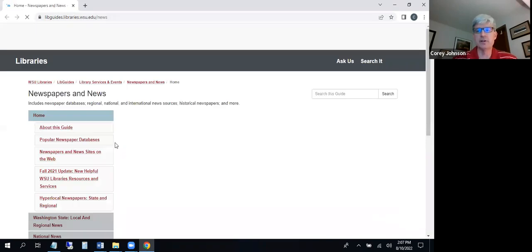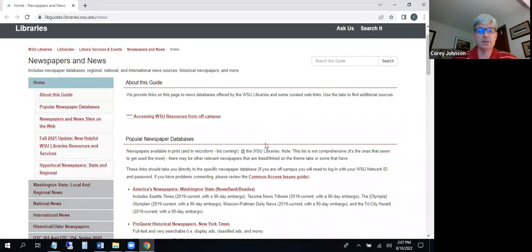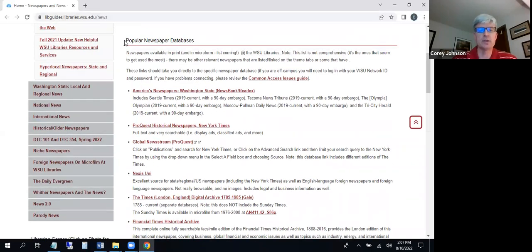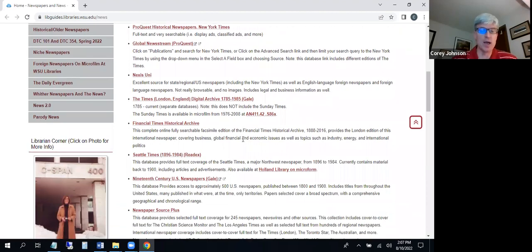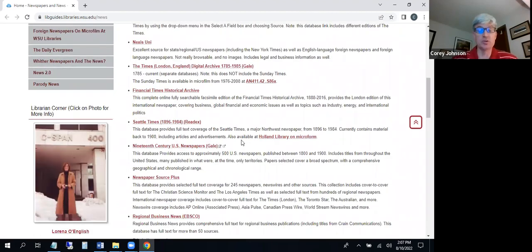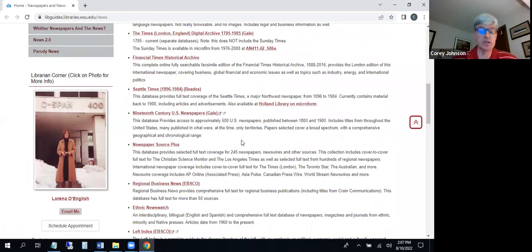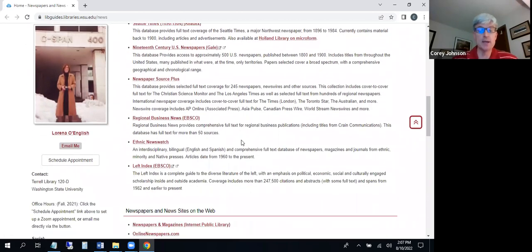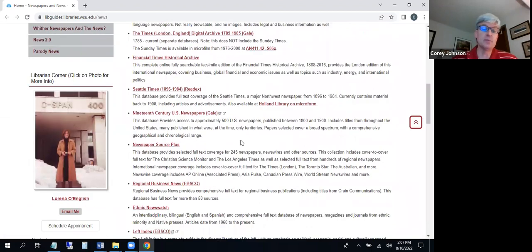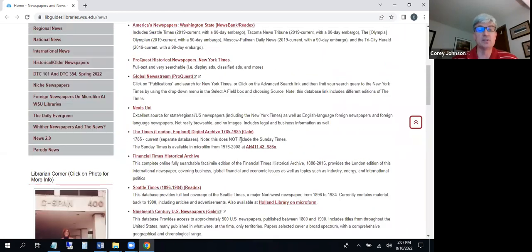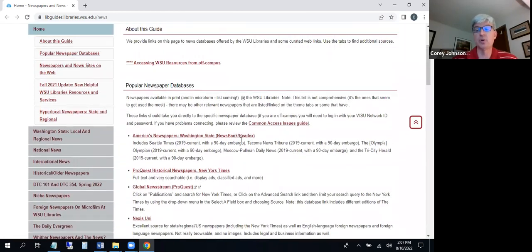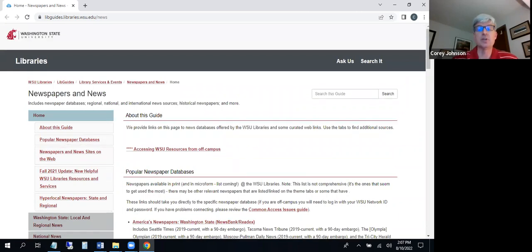Hopefully it'll render here in a moment. And so here's a section called Popular Newspaper Databases. It includes ProQuest Global News Stream right here and Nexus Uni, and then a variety of other ones as well. Some of these, though, have historical newspapers only, and so we don't want to use those, obviously, for LRA number 1. But you might actually find that, given your particular topic, there's a database among this list that might be a little bit better than Newsstream.